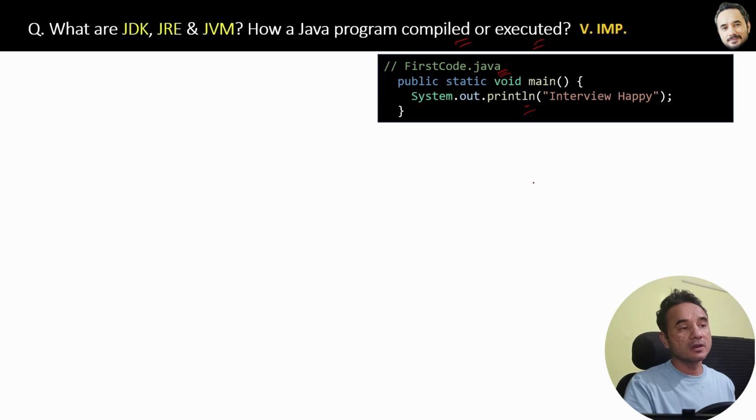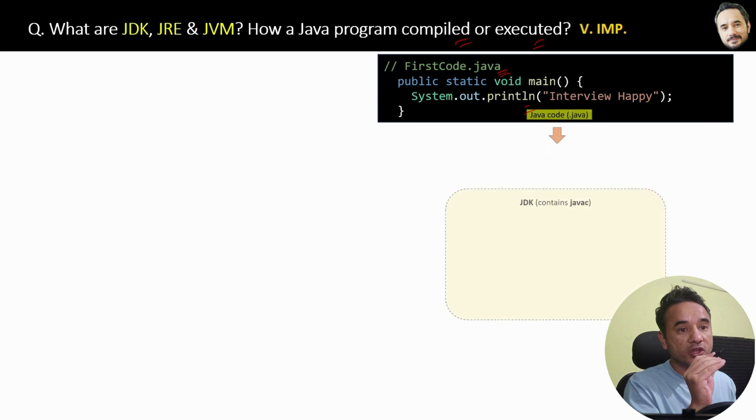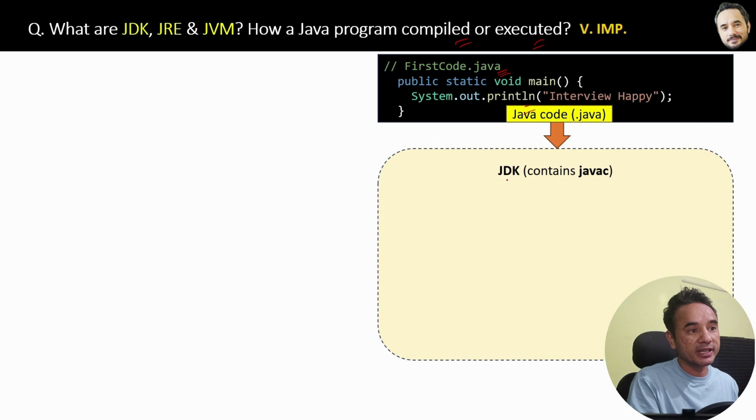Now the question is, how does it happen automatically? This is done by a kit which we call the Java Development Kit or JDK, which we install just before running Java programs. What happens inside this JDK? We have many tools for executing Java programs, and one of those tools is the Java compiler tool.